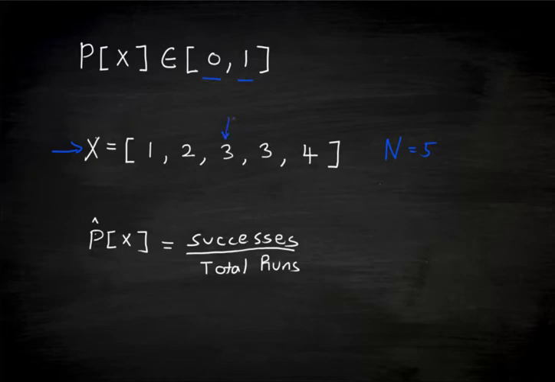We have 2. So the probability of getting 3, x equals 3, is 2, the number of ways that we can get 3, divided by 5, the total number of possible outcomes in this case. And so this can also be written as 0.4.